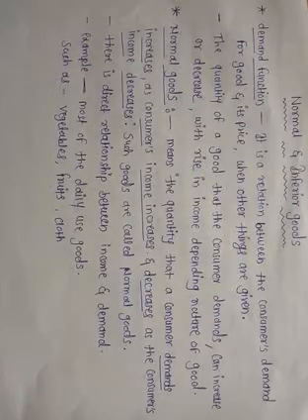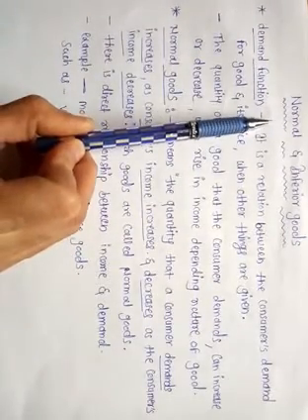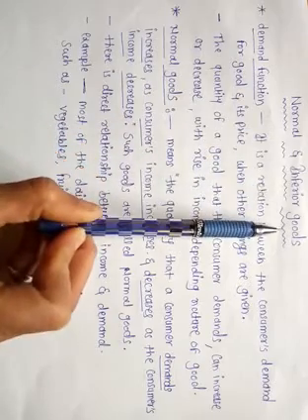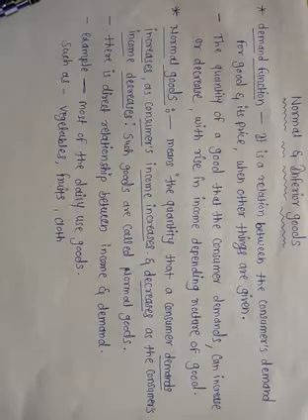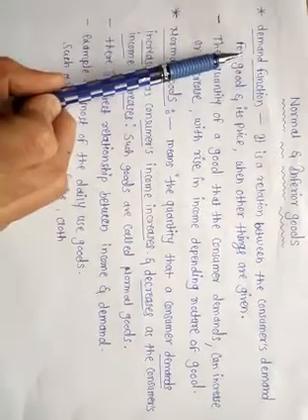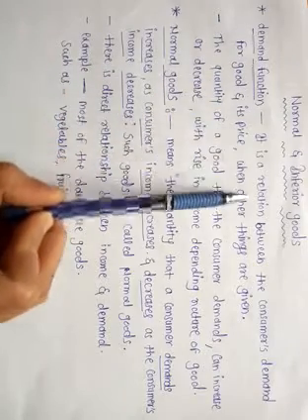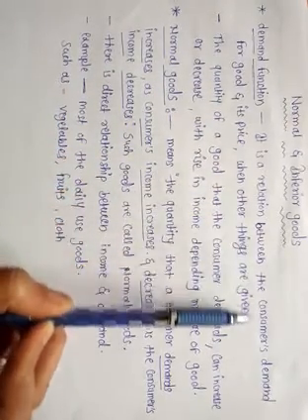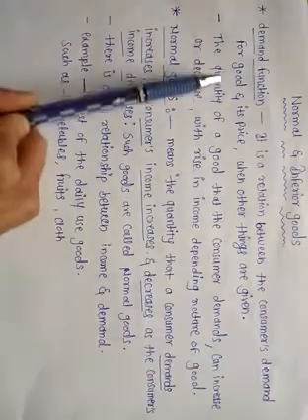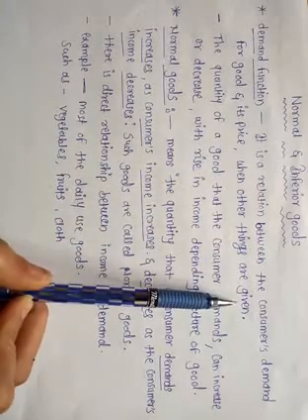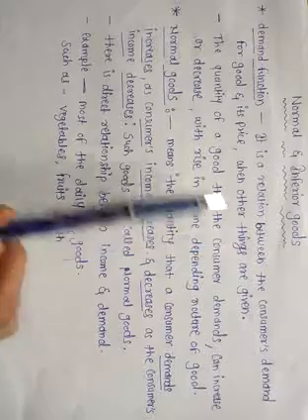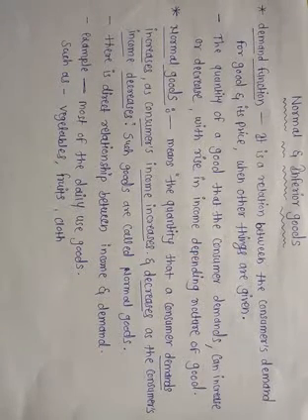Students, today we are going to take more information about normal and inferior goods. Students, we have studied the demand function. Demand function means it is a relationship between the consumer's demand for a good and its price when other things are given. Here, other things means income of the consumer, tastes and preferences of the consumer. These are all given.